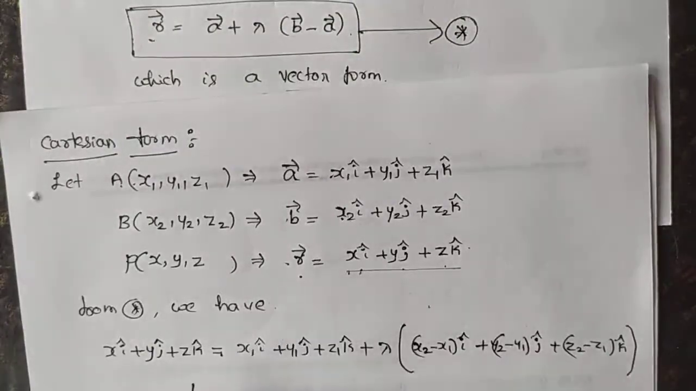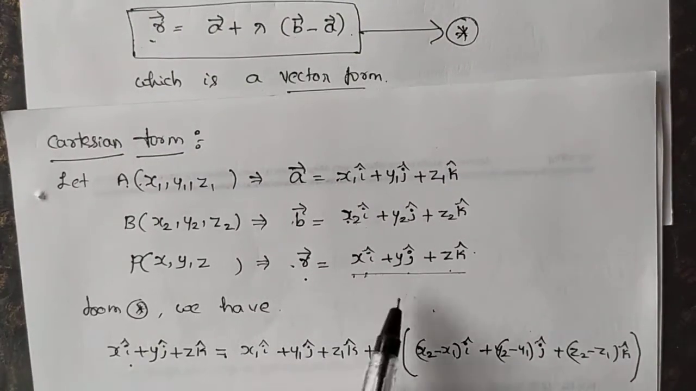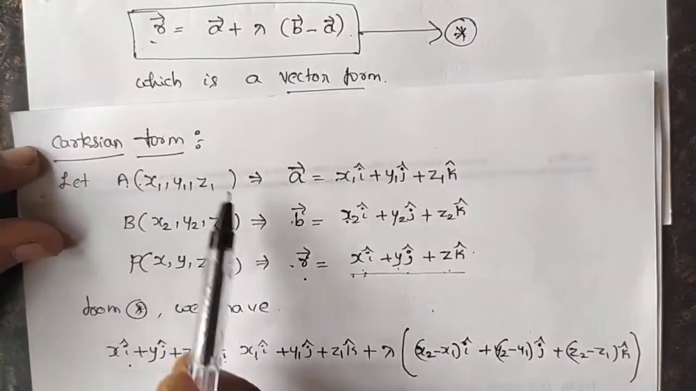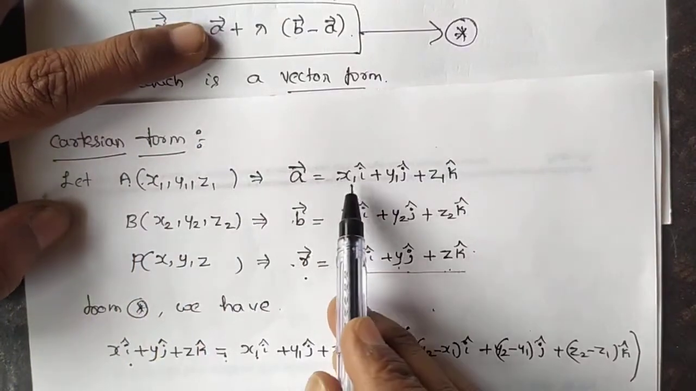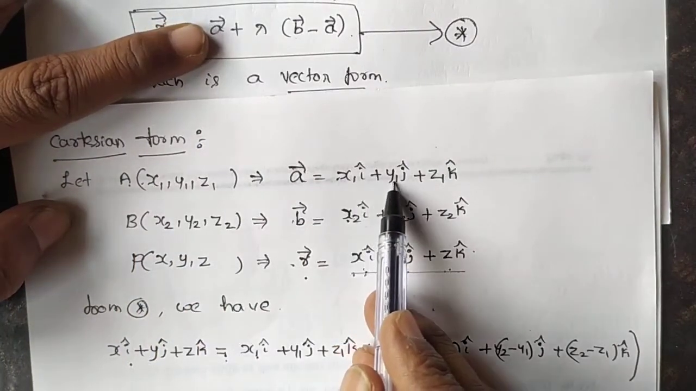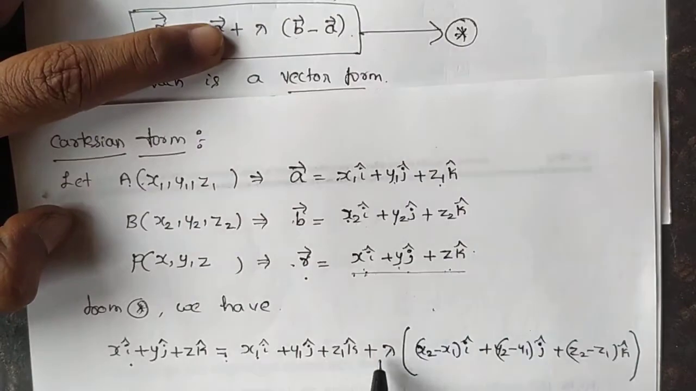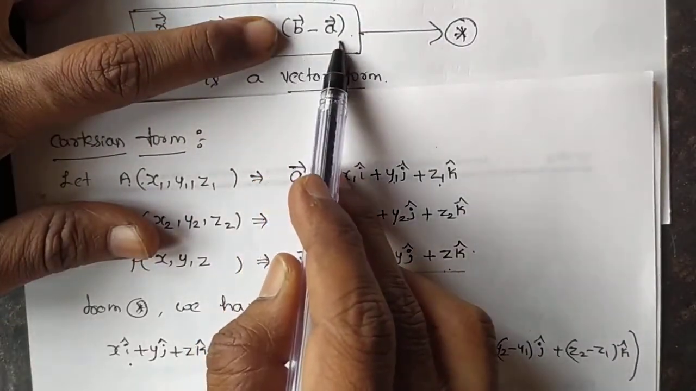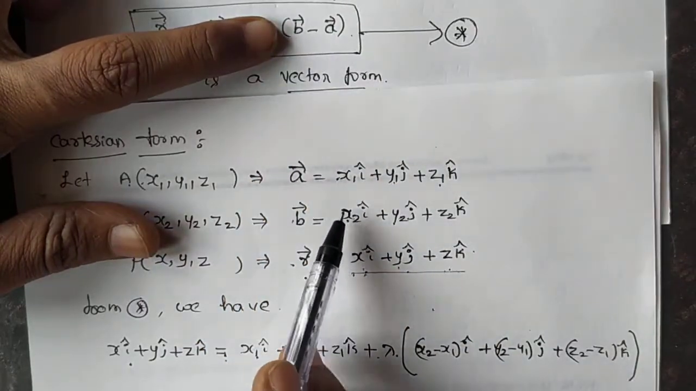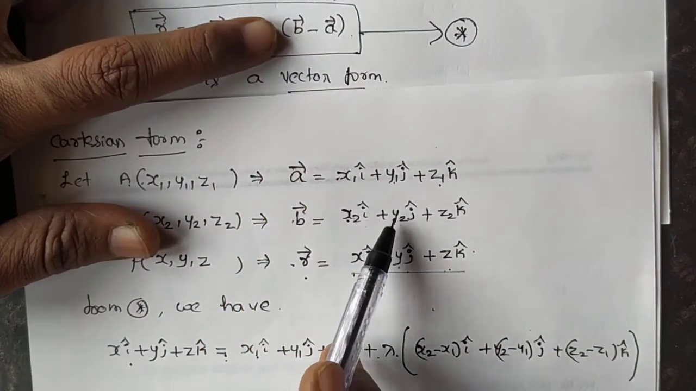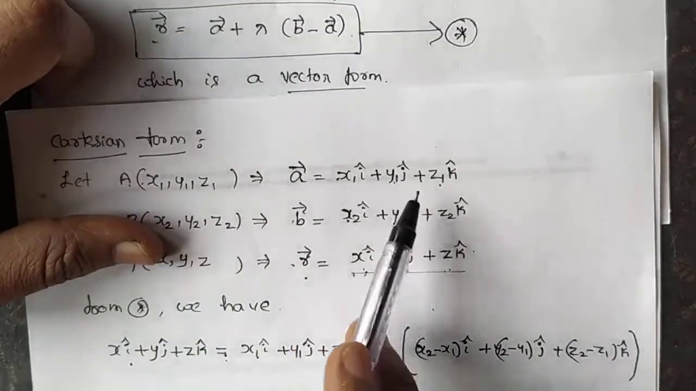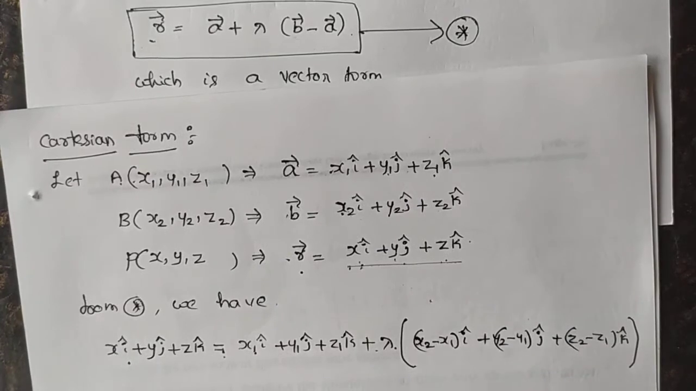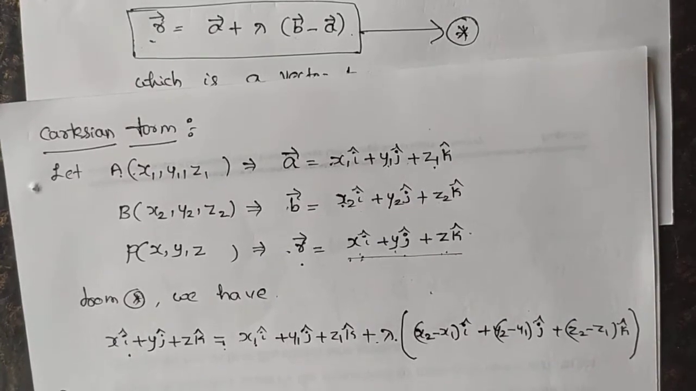Once again, in place of the R vector we have xi plus yj plus zk equals. Next, in place of the A vector, I replace it with x1i plus y1j plus z1k plus lambda into (b vector minus a vector). What is b minus a? It is (x2 minus x1)i plus (y2 minus y1)j plus (z2 minus z1)k. Understood?